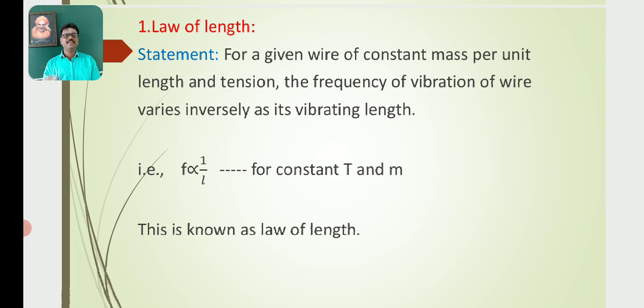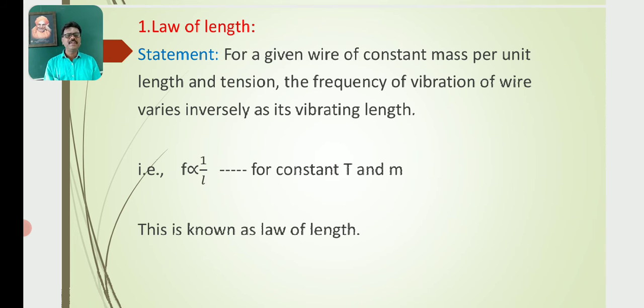So the first law is the law of length. What is its statement? For a given wire of constant mass per unit length and tension, the frequency of vibration of the wire or string varies inversely as its vibrating length.